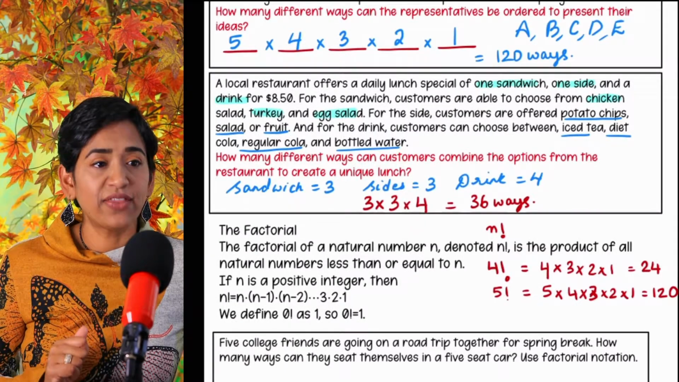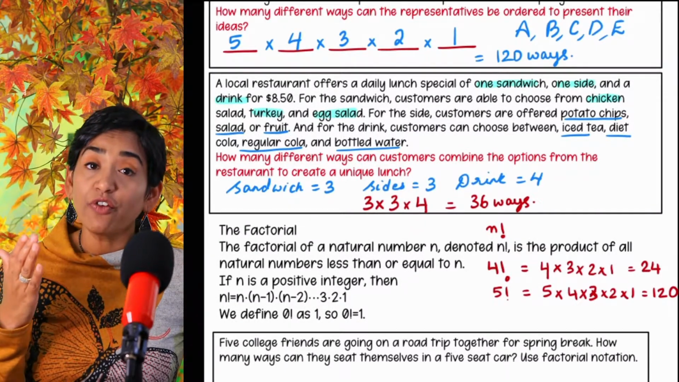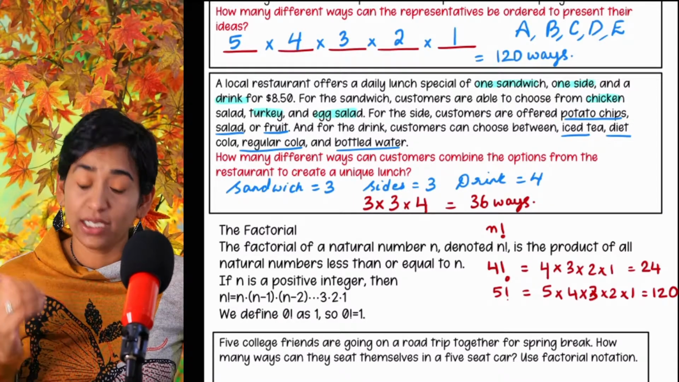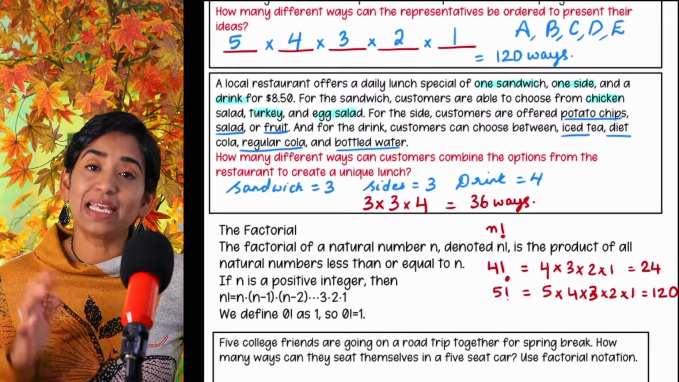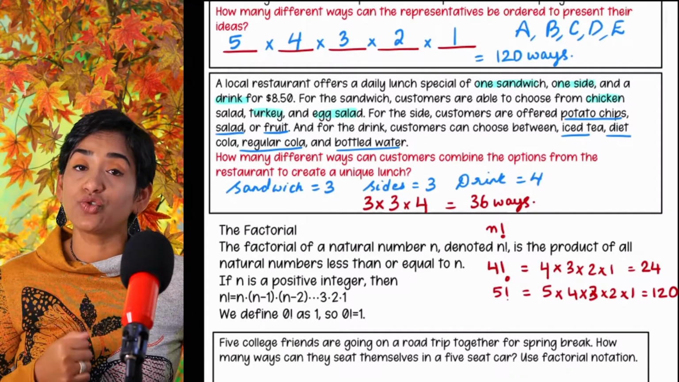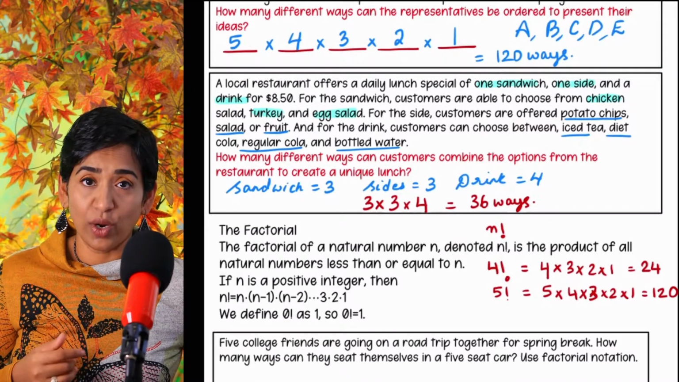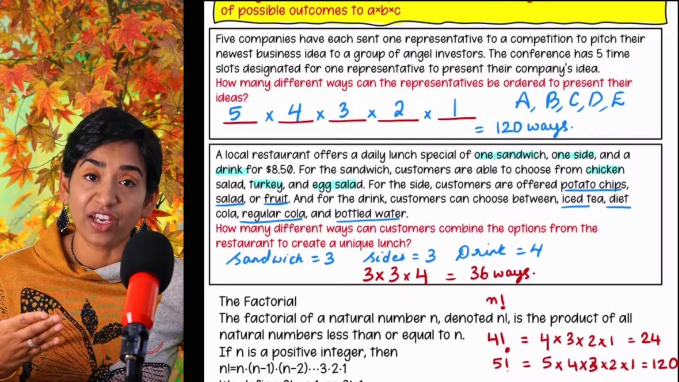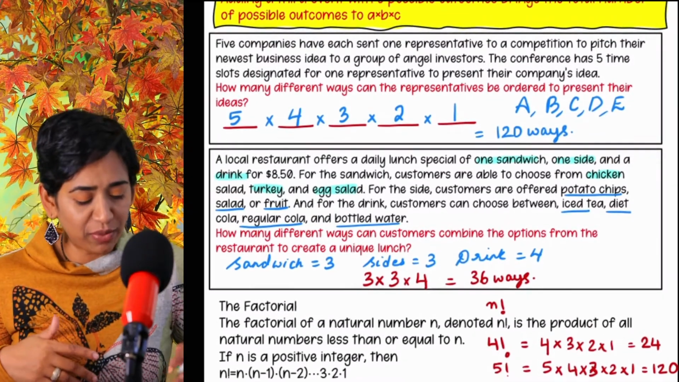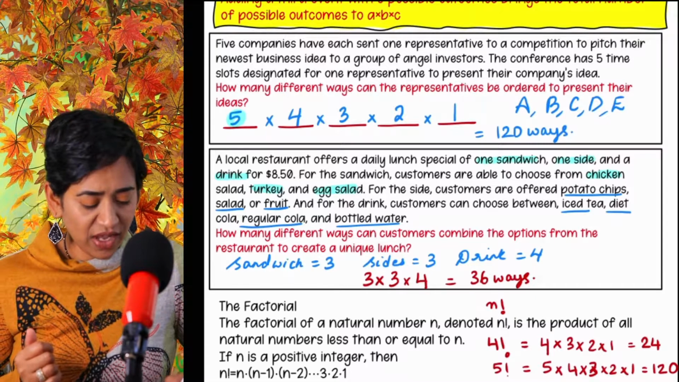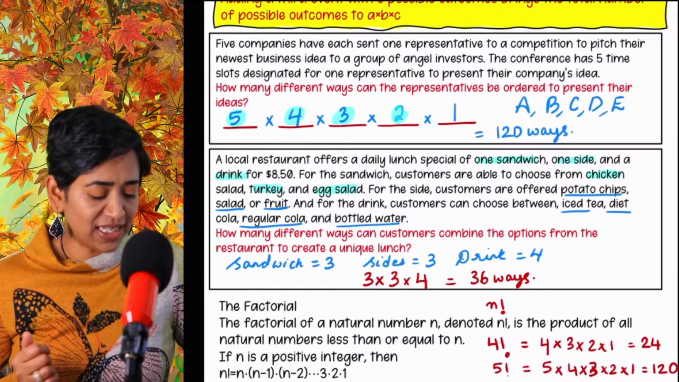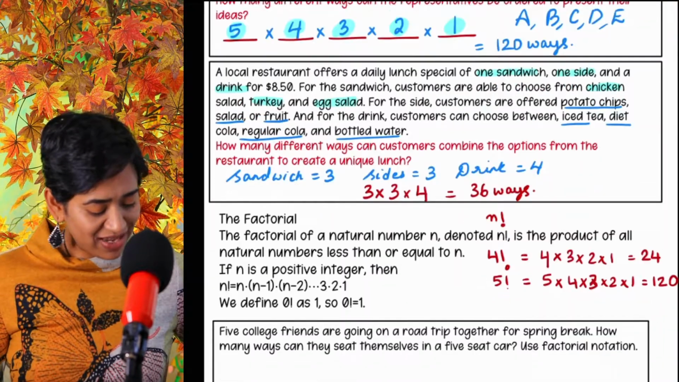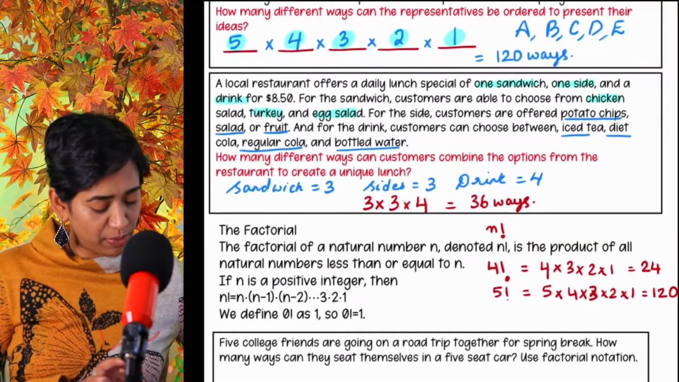Let me minimize it. There you go. That's 120. And 0 factorial is always represented with the 1. So 0 factorial is 1. Now let's go ahead and see how we can use this factorial in finding the number of ways. As you can see in the first problem, what we did was 5 factorial. If you can see the first problem here, it is simply 5 times 4 times 3 times 2 times 1, which is 5 factorial.